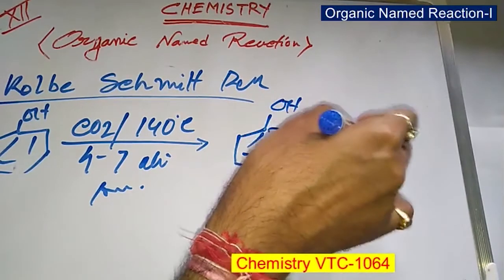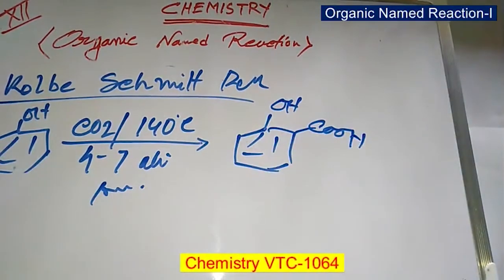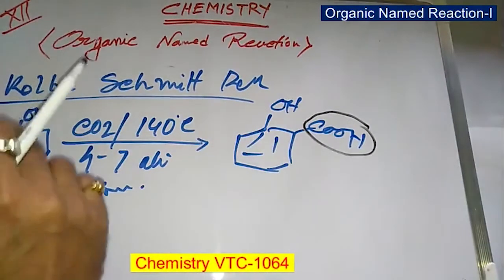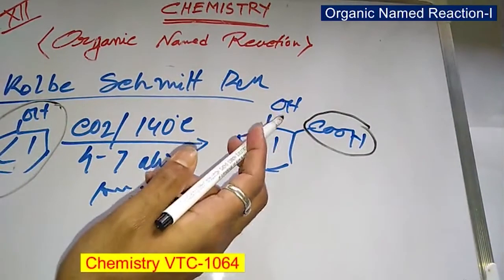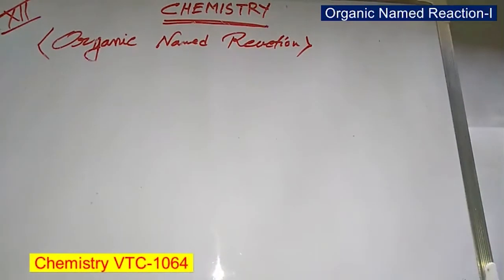It is also the introduction of a carboxylic acid group at the ortho position. This is phenol as the reactant, and the product is salicylic acid. It is called the Kolbe-Schmitt reaction.